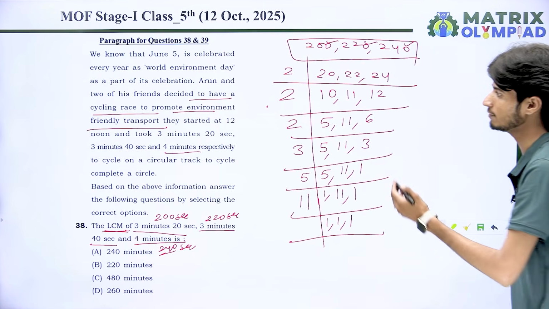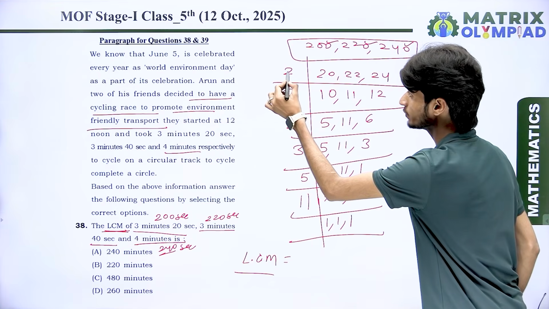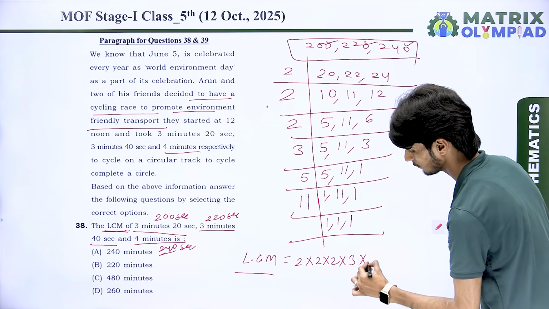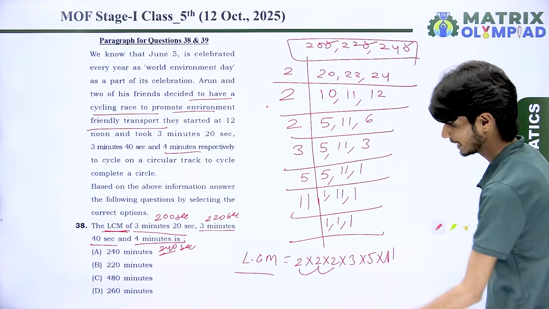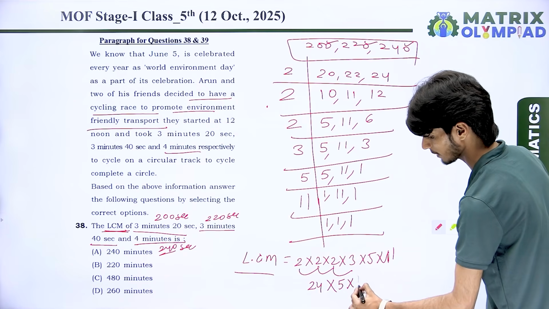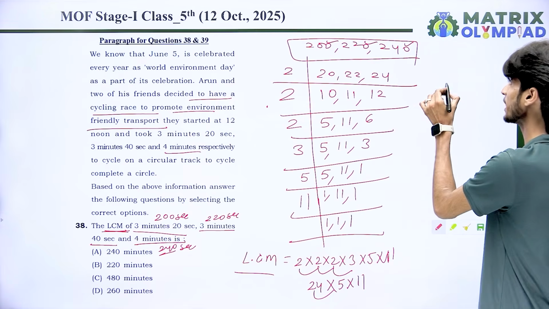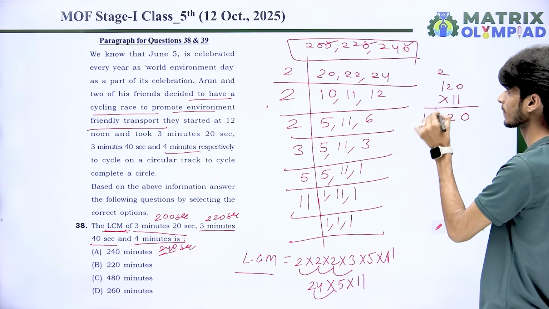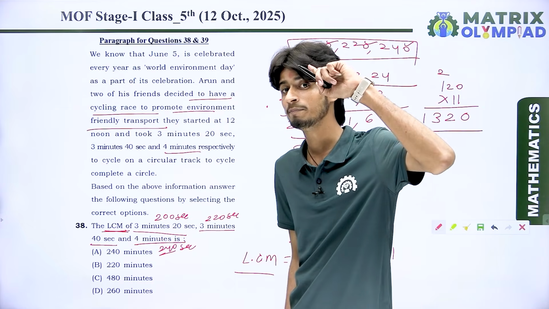So whenever we find the LCM, what do we do? We multiply all those prime numbers with each other. So we have 2, 2, 2, 3, 5, 11. 2 twos are 4. 4 twos are 8. 8 threes are 24. Next we have 5 multiplied by 11. 24 fives are 120, and 120 multiplied by 11, the result is, I think, 1320. Now listen very carefully everyone. Here we have 1320, but be careful.